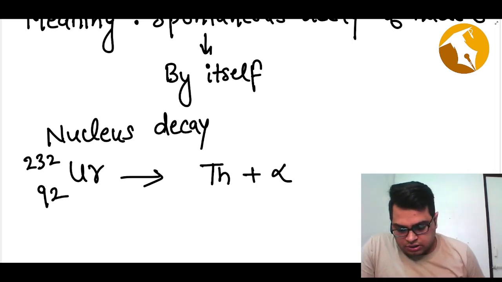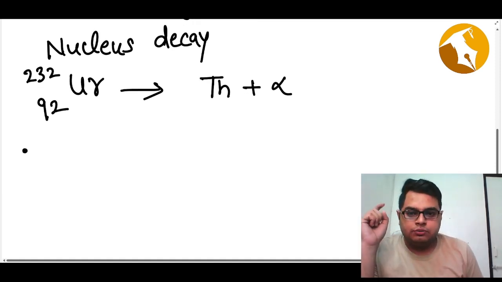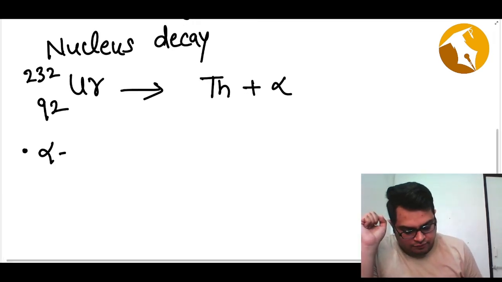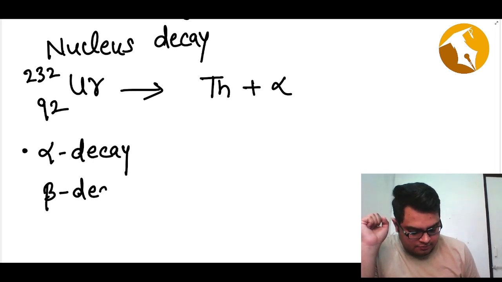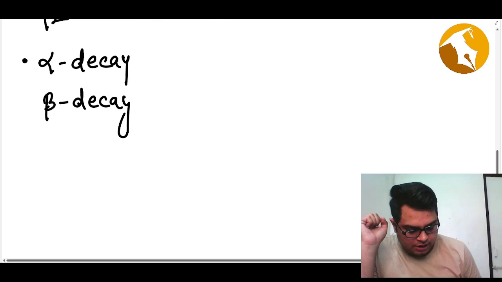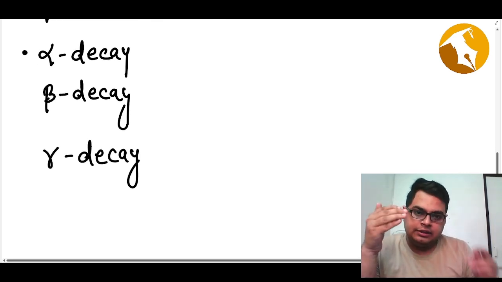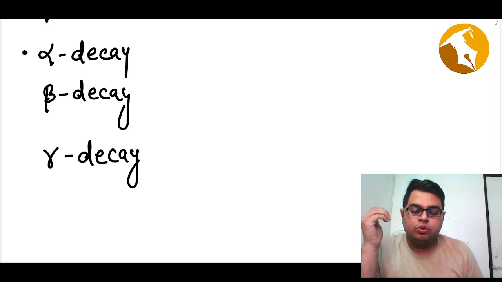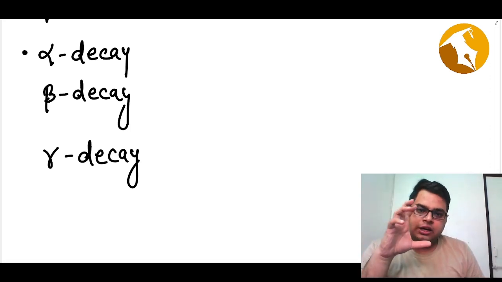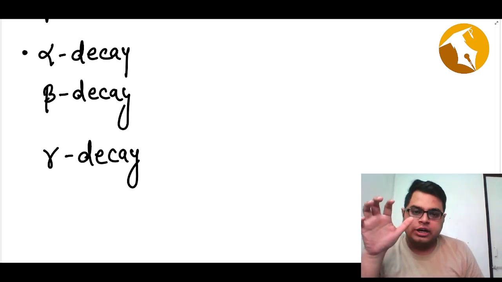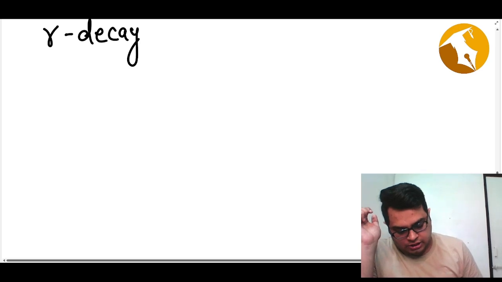There are three kinds of radioactivity we will study: alpha decay, beta decay, and gamma decay. To understand these three decays, we need to know the basic principles of radioactivity. Let me first make a chart which describes what kind of nuclear decay modes we know.